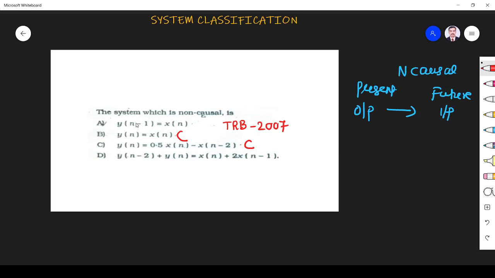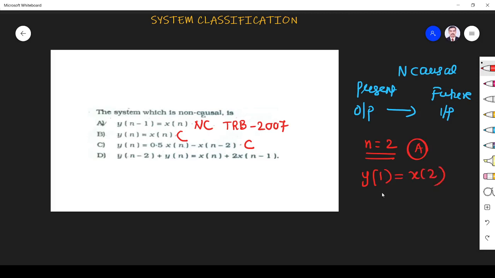Here you see y of n minus 1, x of n. Output occurs at n minus 1, input occurs at n. Surely it must be a non-causal system. Why? For example, let us substitute n is equal to 2. If you want to find output at time instant 2, y of 2 minus 1, that is y of 1 in A, is equal to x of 2.